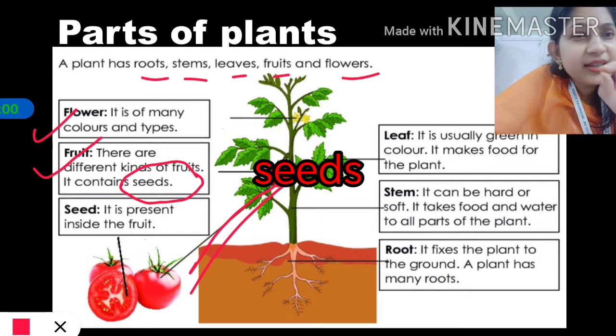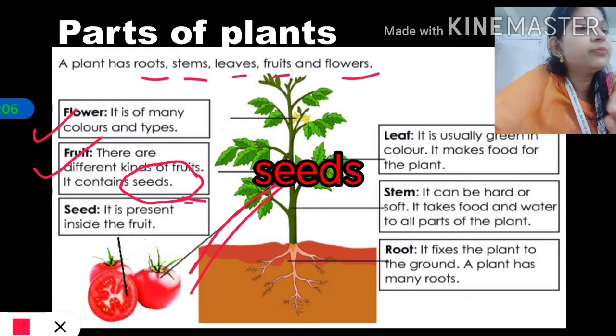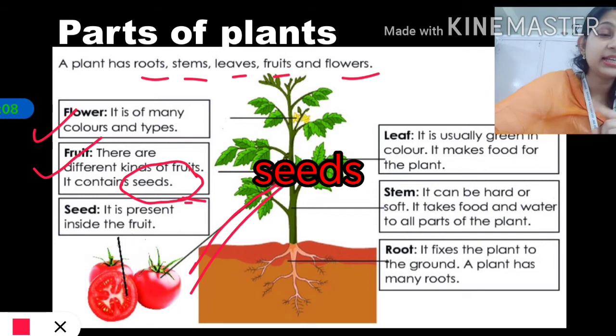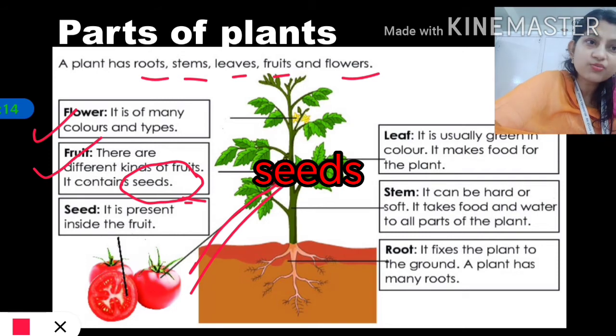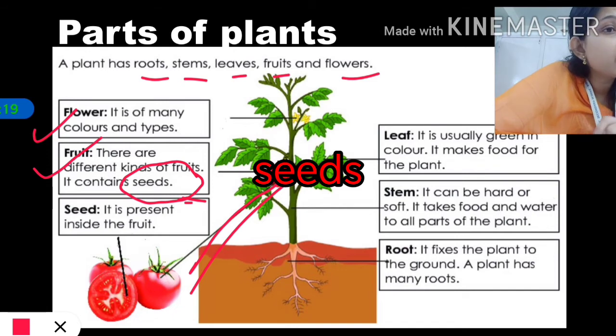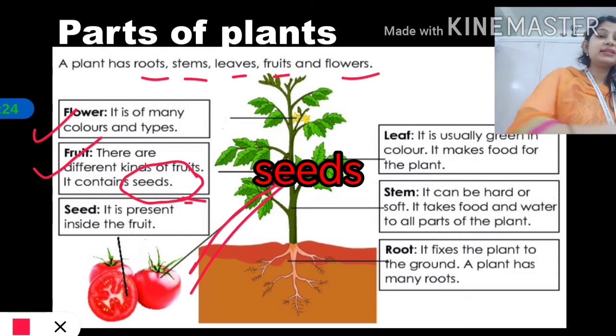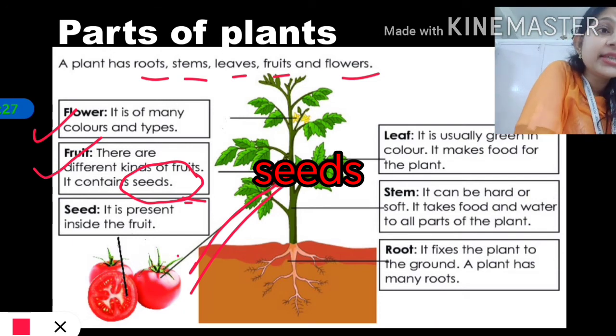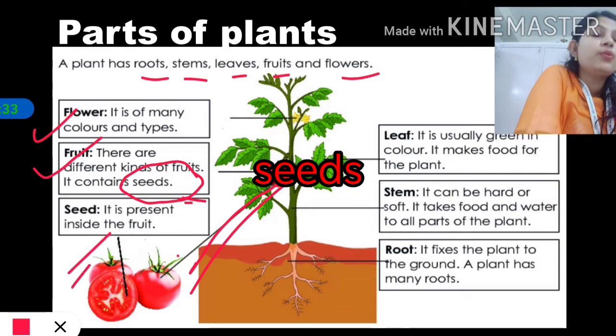And what is the seed? The small structure present inside this fruit. Some of the fruits are having only one seed, just like mango, one big seed. And if you see apples, they are having very small seed, isn't it? Guava also has small seed. Cherry has only one seed. Lychee has one seed. These seeds are present inside the fruit. And just now I told you the use of these seeds. When you put these seeds into the ground, a new baby plant can come out from these seeds.